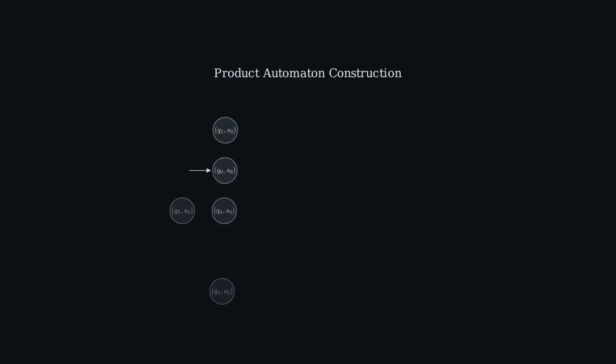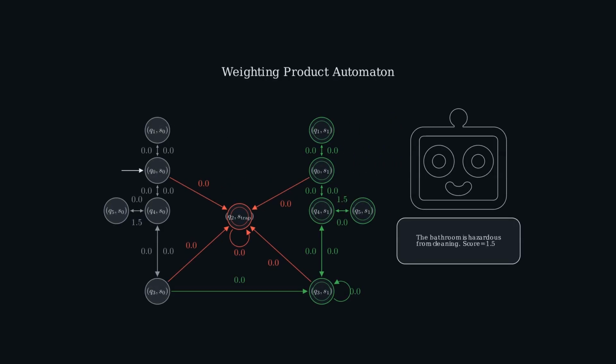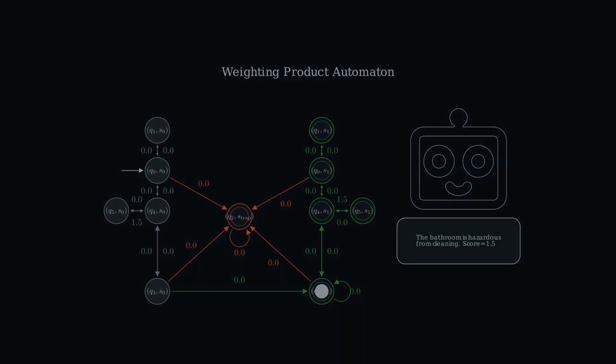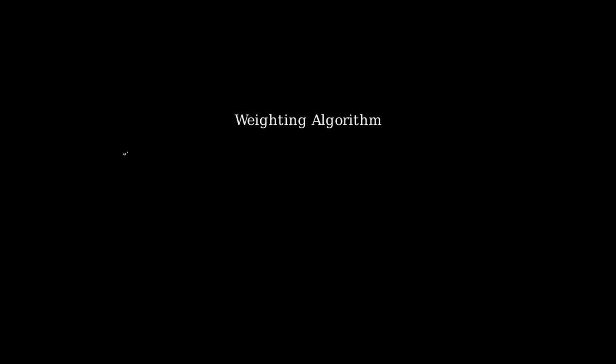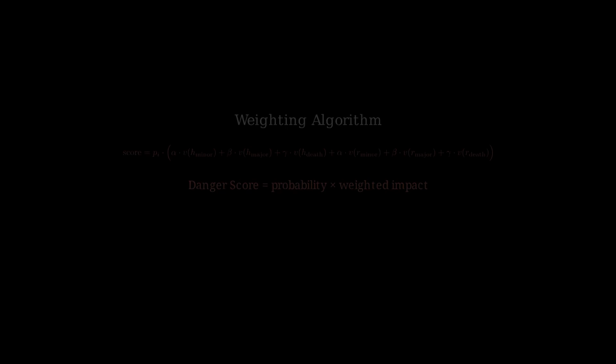Once we've successfully calculated the product automaton, we then employ our LLM, deemed Paranoia, to weight the edges of the graph based on the environment labels it sees. For the 10 hazards Paranoia deems the most important, the danger score used to weight the product automaton is calculated by multiplying the probability that the event could occur by the weighted sum of the total low, medium, and high risk of the event to humans and robots. In addition, Paranoia also outputs the relevant environment label, allowing us to directly map the scores to the automaton through textual embedding or other methods.